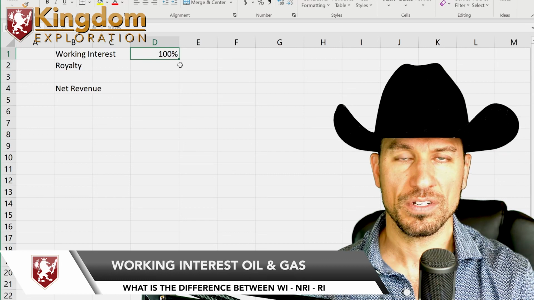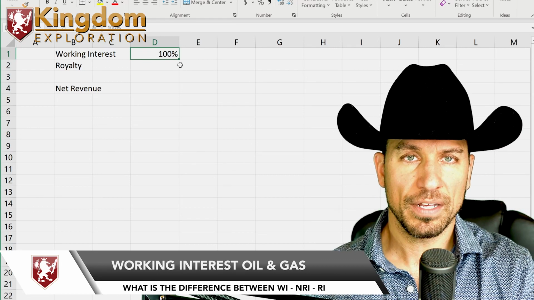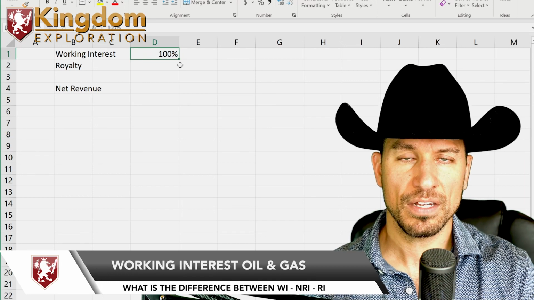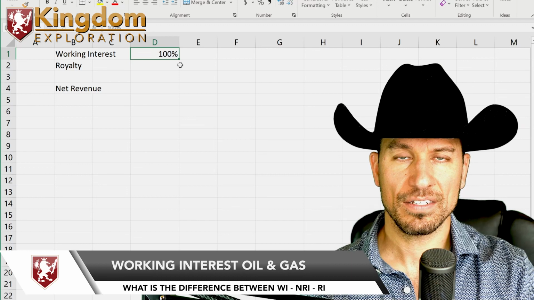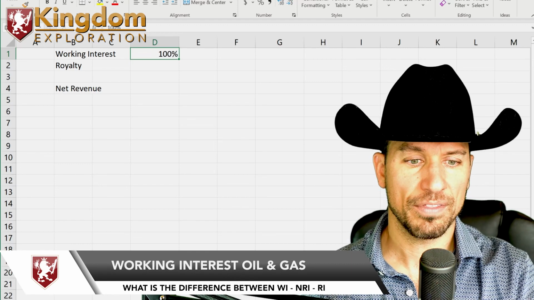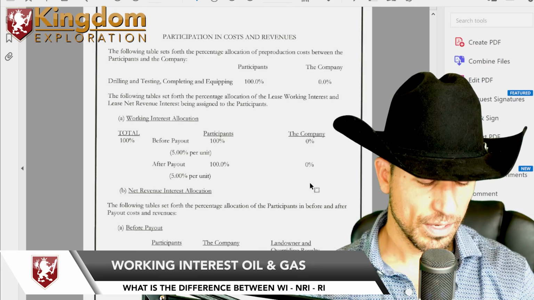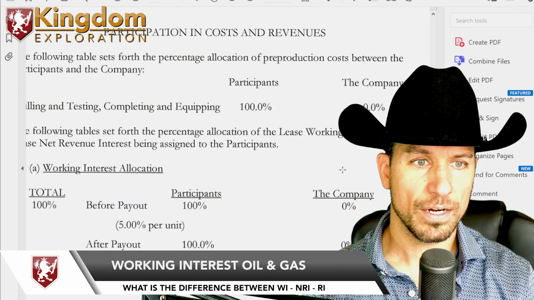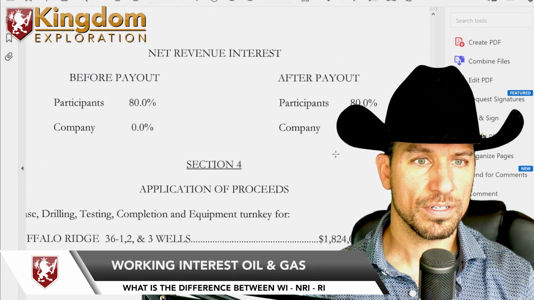Now, working interest simply means the percent of an oil well. Simply, it's like a pie. If there's 10 pieces, 100% of that pie would be the 10 slices. Well, that's in the same form as an oil well. There's 100% there, okay? So here's a typical oil deal. If you look here, it says that there's 100% working interest, okay?